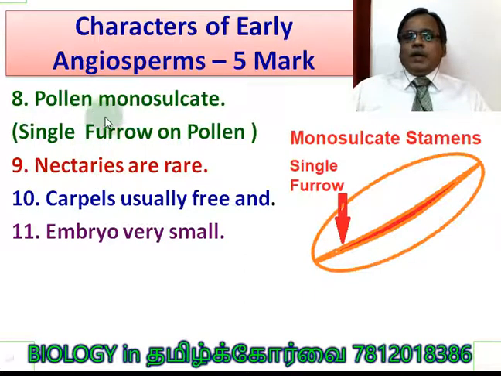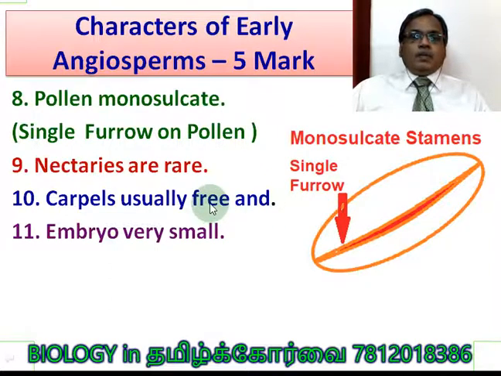Pollen monosulcate. It means the pollen grain, not anther. Pollen grain consists of a single furrow through which the pollen tube emerges. So this is called monosulcate, single furrow.